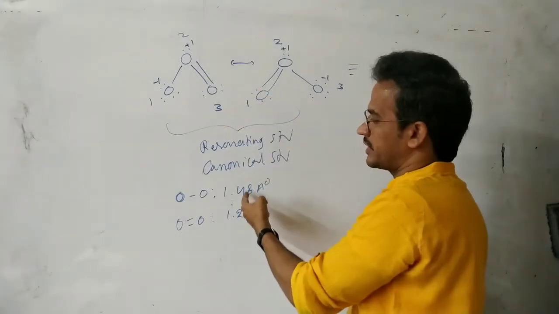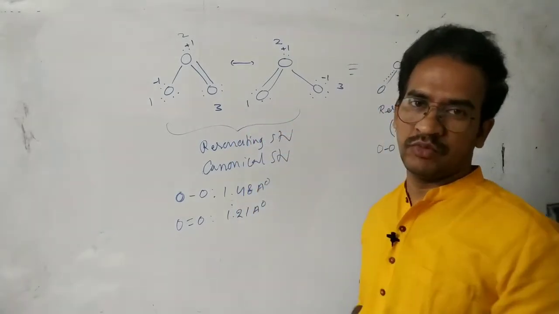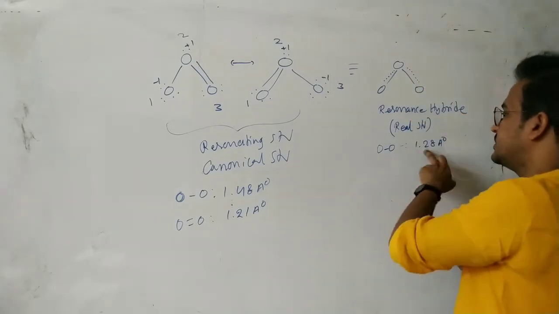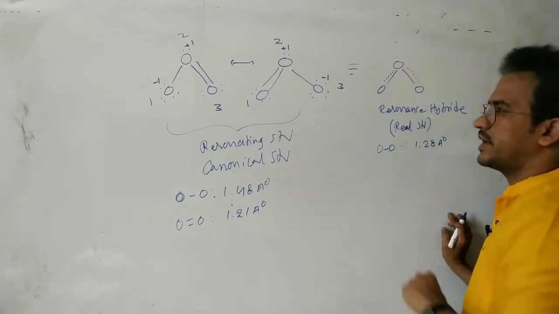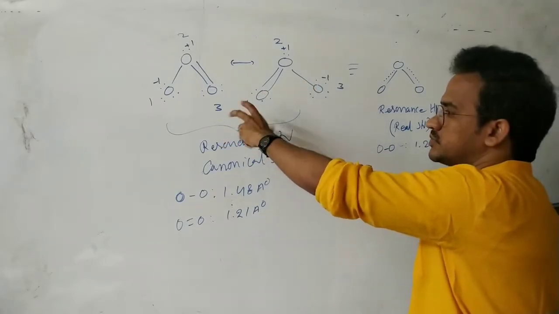So for both oxygen bonds the length is less than 1.48 and more than 1.21 angstroms, finally 1.28 angstroms. So it is a resonance hybrid, the average of the possible structures.